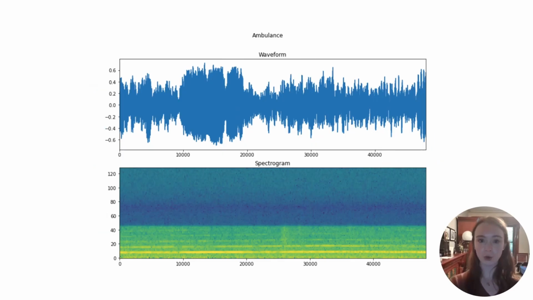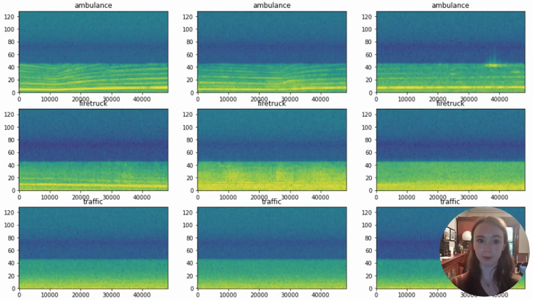Once we have loaded the audio, we find the corresponding spectrogram. These spectrograms are what are used as input to the model, as CNNs are designed to extract features from images and struggle to extract features from raw audio data. Here we show an example audio waveform and the corresponding spectrogram. Here are 3 example spectrograms for each label, showing the range of variations in the frequency domain.